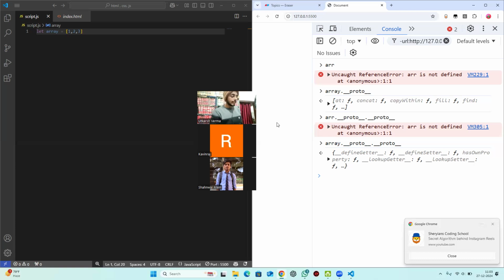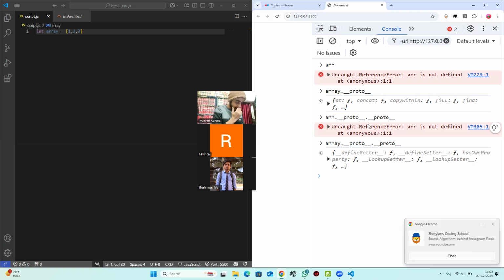Anyways, let's move forward. There are four methods of creating an object. The moment you understand these four methods of creating an object, you will be able to understand prototype. Right now, prototype is a little bit difficult for you. But I'll give you the link of a very good documentation by W3Schools. There they have created a full page on how to create objects. I'm going to teach it also.